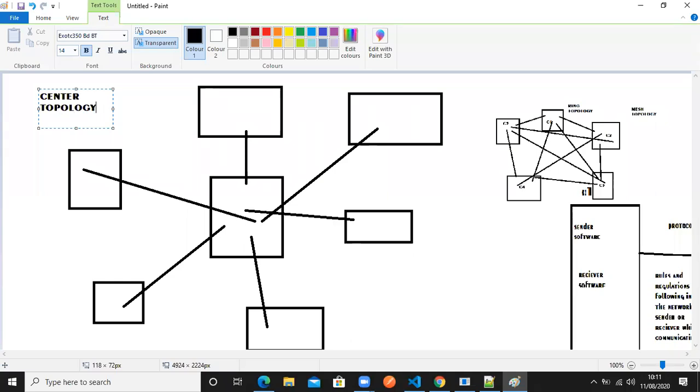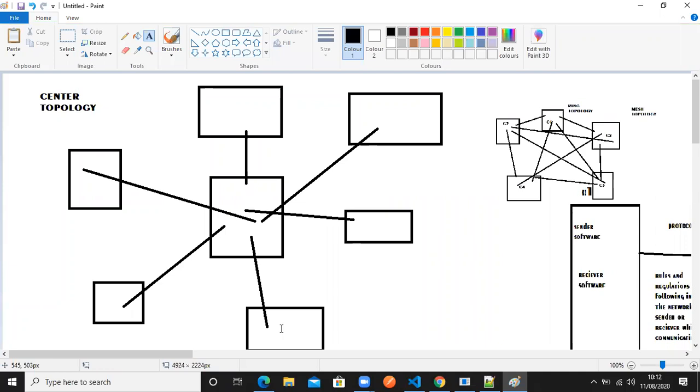You are getting it, right? This is the most important topology which everybody is using. All the information will be stored in the center computer only, and you can get it anywhere you go. For example, this computer is in Delhi, this one is in Chittoor, this one is in Bangarpalyam, and this one is in Bangalore. I have stored information in the center computer. I come back to Bangalore and get the information from there. Easy, right? I go to Bangarpalyam, again I will get it. Anywhere you go, because only the center computer is storing the information, nowhere else is the storage. So this topology is very important, and it is what we are using everywhere.